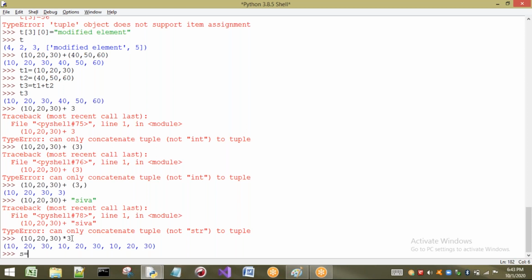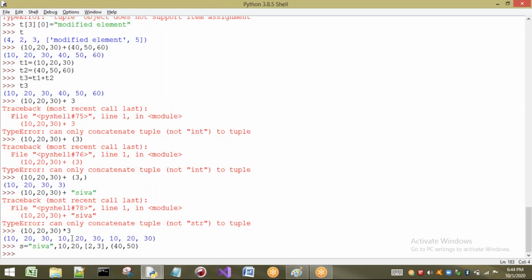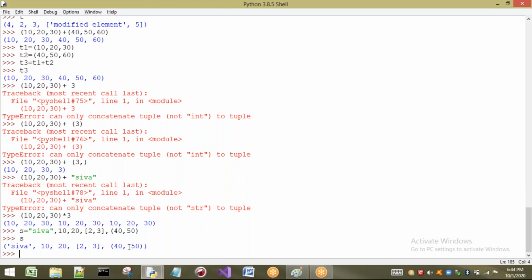Let us take S equal to Shiva, comma 10, comma 20, comma, and I want to take some elements 2, comma 3, and inside, I will take one more tuple here, 10, comma 20, or let us take some other values like 40, comma 50. Now if I press enter, it is going to be stored in the form of a tuple. This is a tuple inside a tuple. This concept is called a nested tuple. How do I have to access nested things?